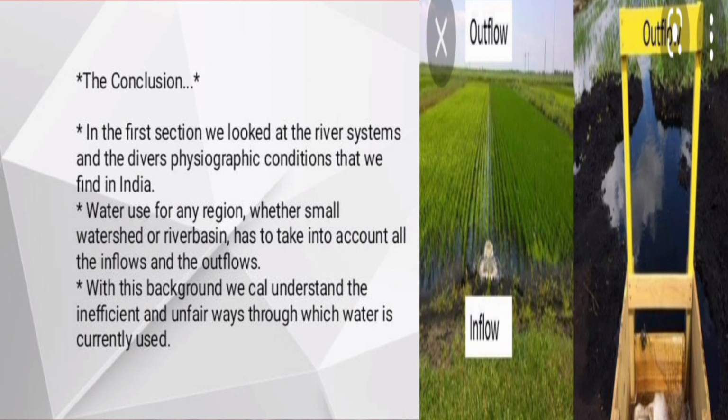Next, the conclusion. In the first section, we looked at the river systems and the diverse physiographic conditions that we find in India. Water use for any region, whether small watershed or river basin, has to take into account all the inflows and outflows. With this background, we understand the inefficient and unfair ways through which water is currently used.